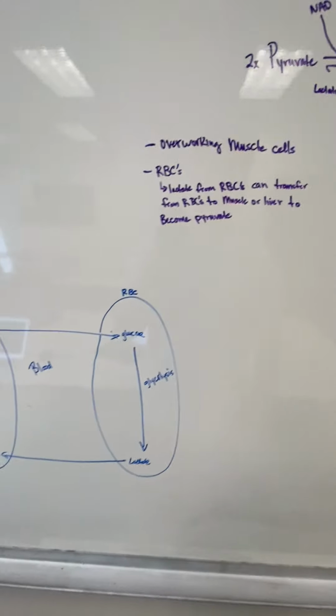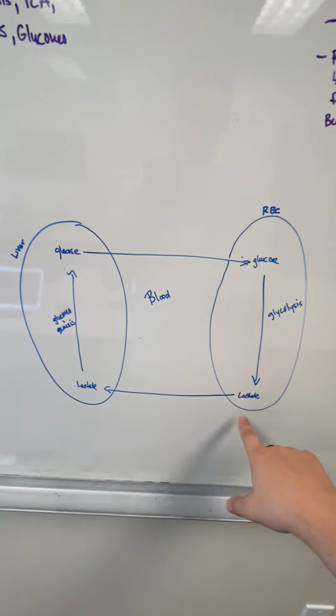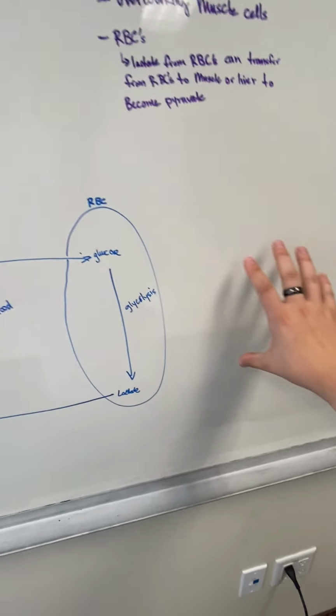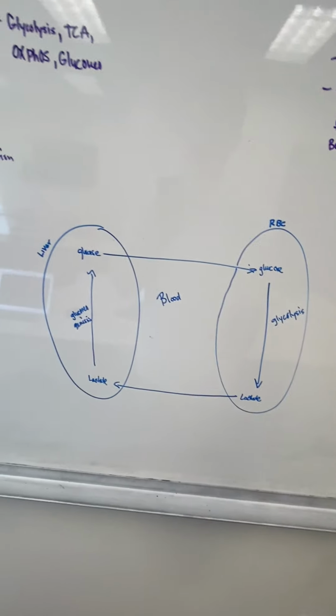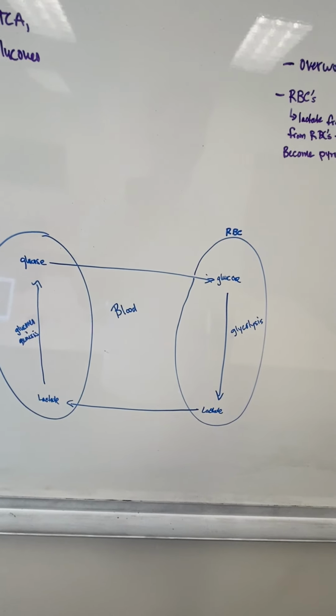Lactate from red blood cells can transfer to muscle or the liver. And so this is pretty much a diagram of it, that lactate can transfer to the liver. It also can transfer to like the heart, which has a lot of mitochondria in it, and then it can be transferred back into glucose and be used throughout the cell.